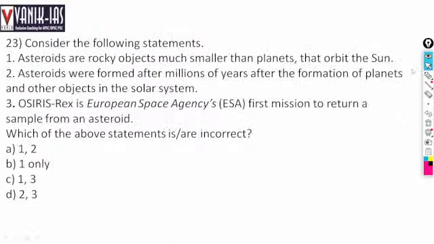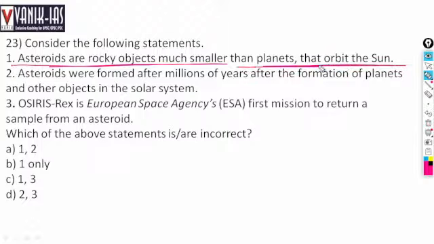Consider the following statements. Asteroids are rocky objects much smaller than planets that orbit the sun. Asteroids are formed millions of years after the formation of other objects in the solar system.